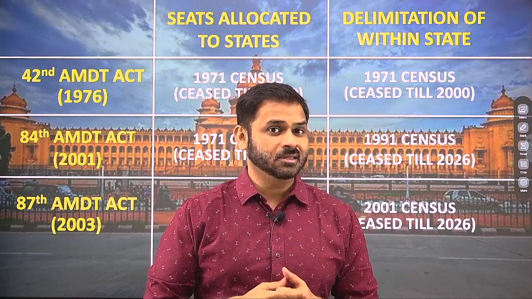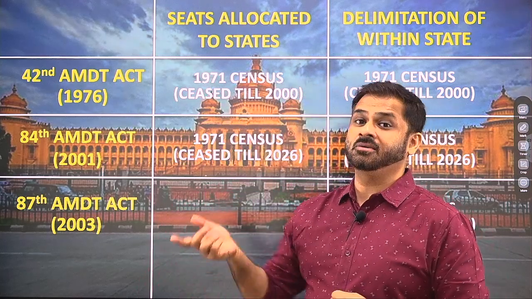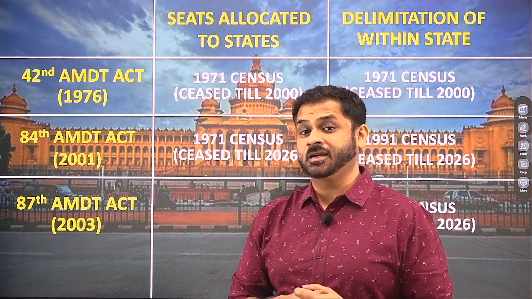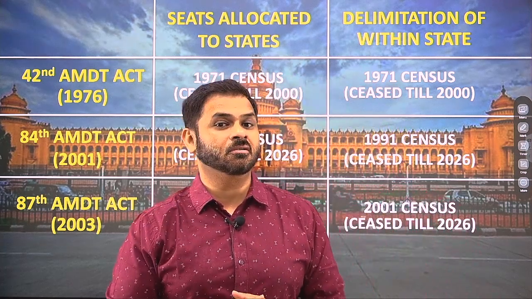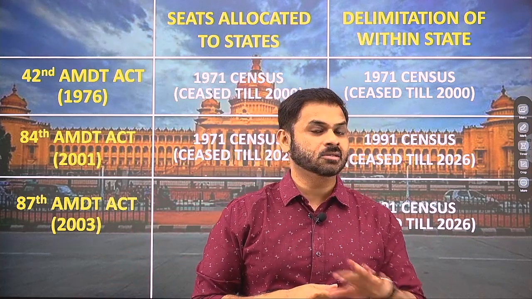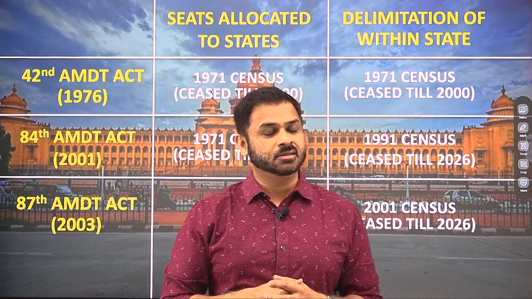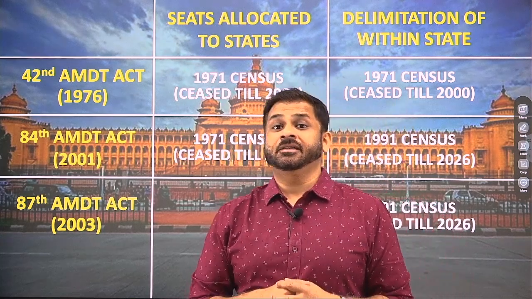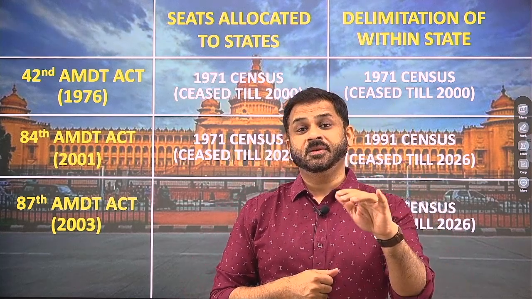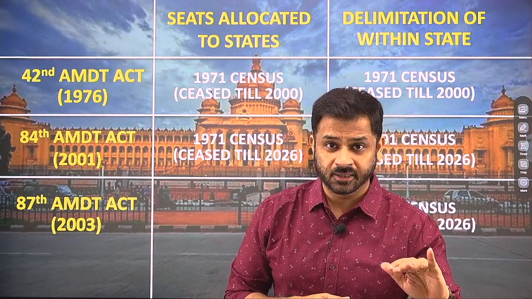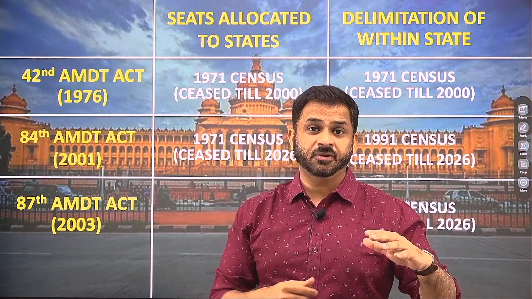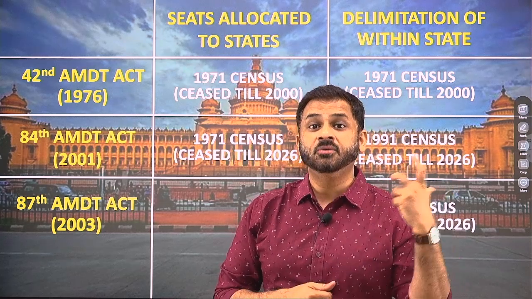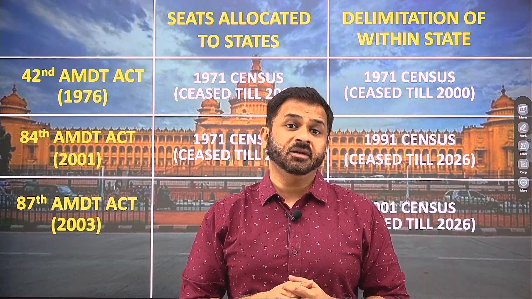The first possibility is that we take into account the fresh population figure. If we do the delimitation according to the fresh population figure, definitely the number of seats of the southern states will go down, and this will not be accepted by the southern states. This is going to generate a lot of controversy. Even if you say that their number of seats will not come down, that means Tamil Nadu will have 39 seats only, right? They may make a certain type of exception. The question again is not about the number of seats. The question is the overall proportion which they had earlier. Will the proportion remain the same or not?